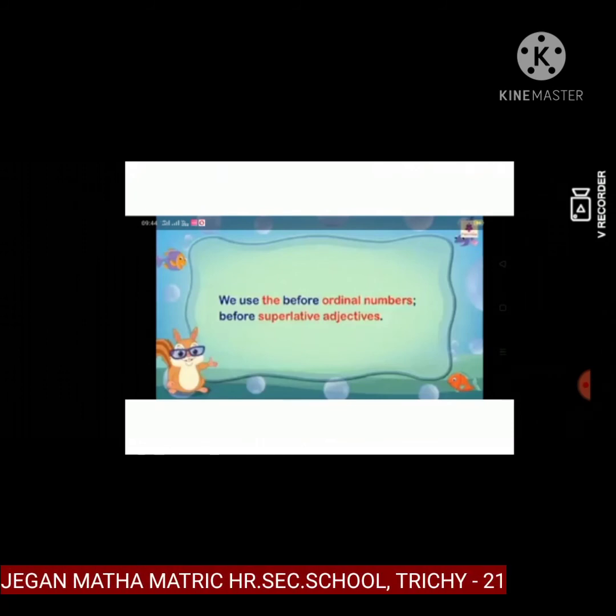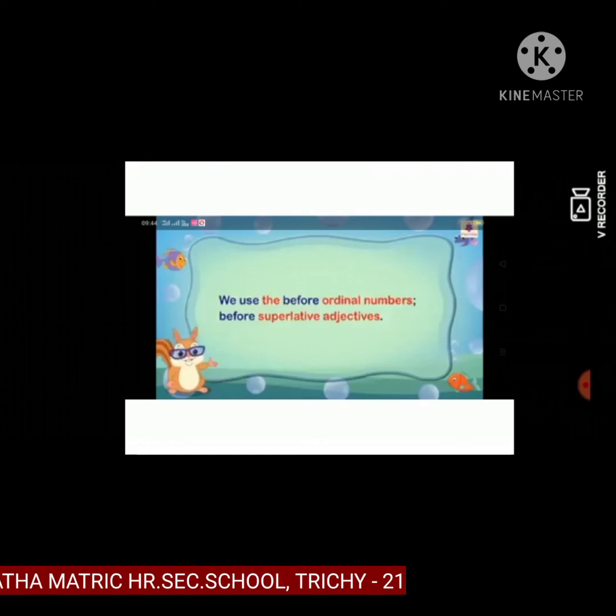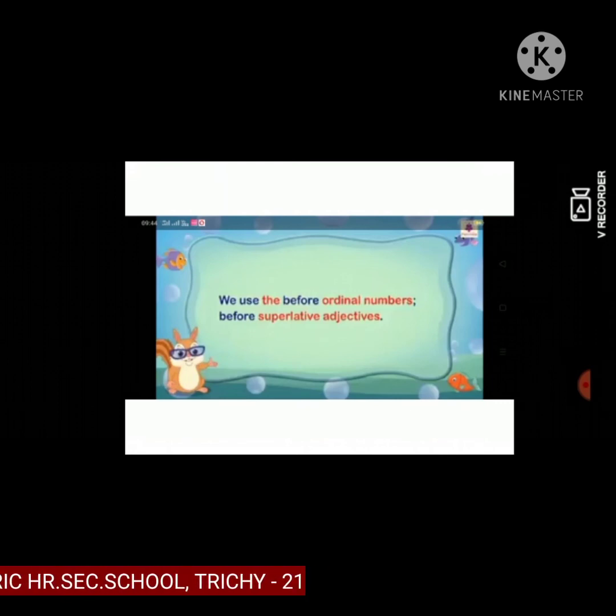Some nouns can be counted and they are called countable nouns. Some cannot be counted and they are called uncountable nouns. We use a or an only before countable nouns.